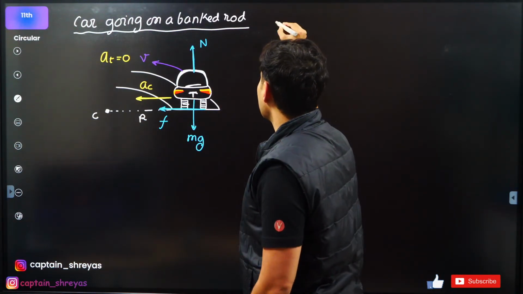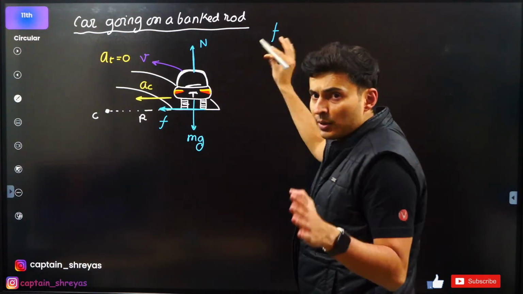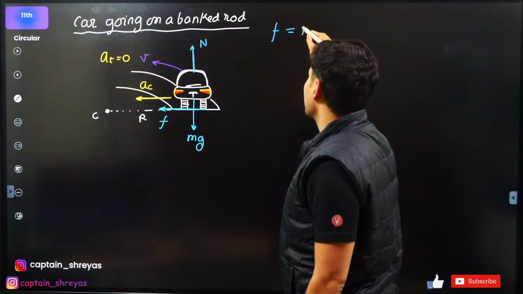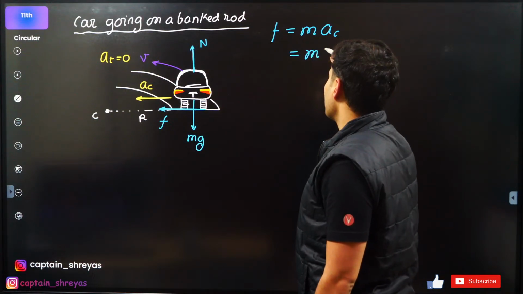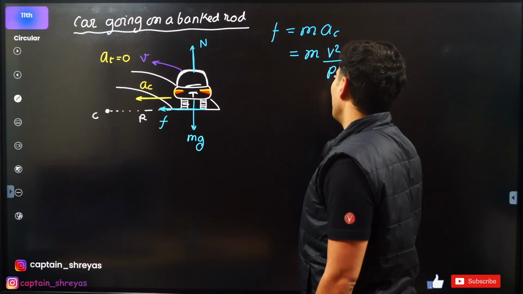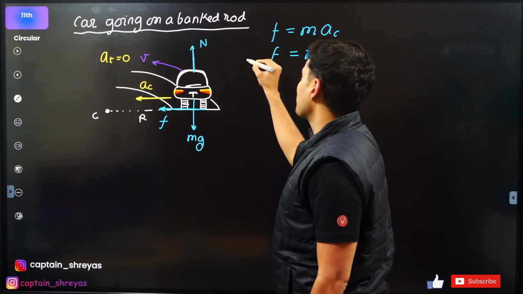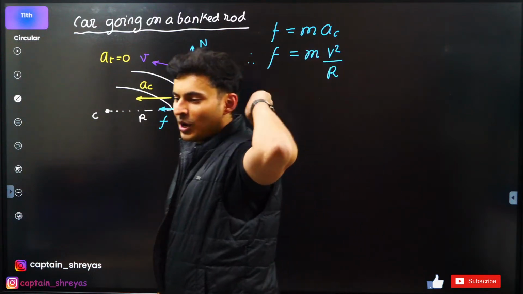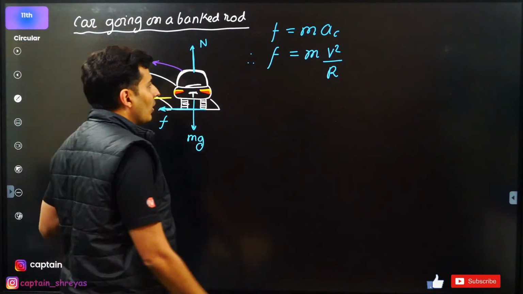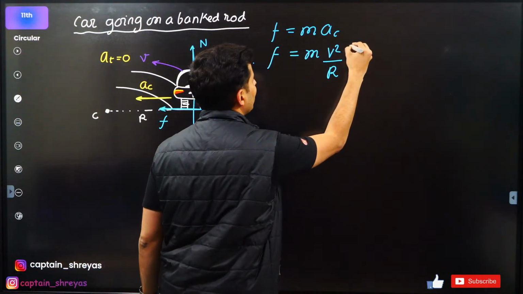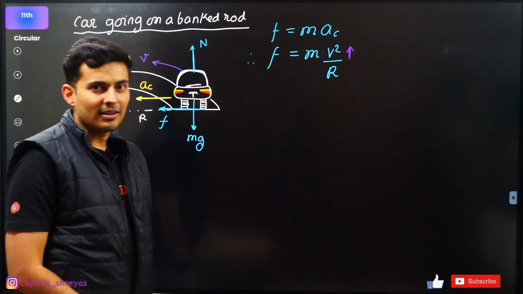So my dear students, here is what I'm going to write using Newton's laws. Force is equal to mass into acceleration. Acceleration is nothing but v square divided by r. So that is going to be your friction. Everyone with me? Awesome. Now my question to you is this. What would happen if I increase speed? Come on, think about it. Will friction increase or decrease?